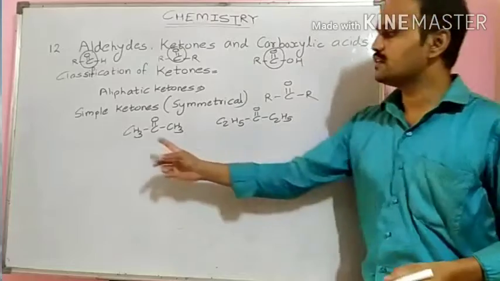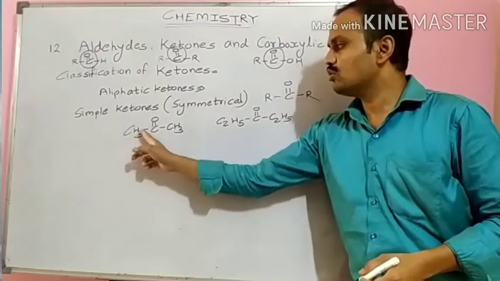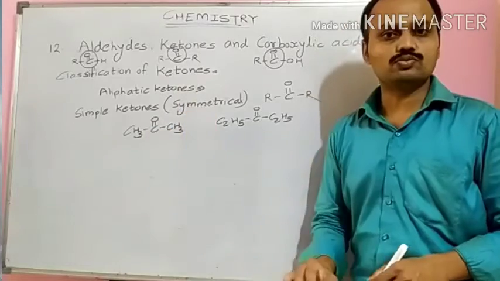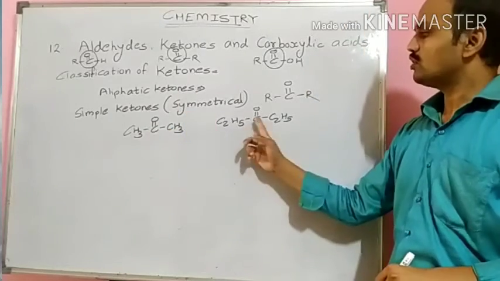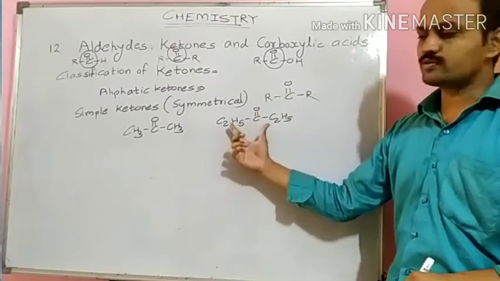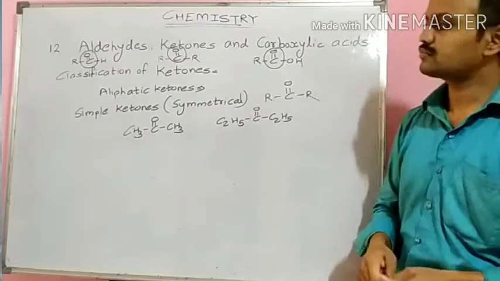You can see C double bond O, and on the left and right side, both sides, the same alkyl groups are there. Here on the left and right side of C double bond O, the same alkyl groups, that is ethyl groups, are there.